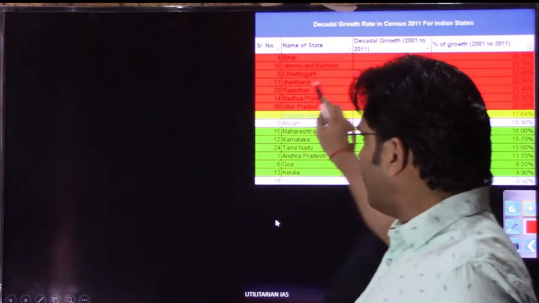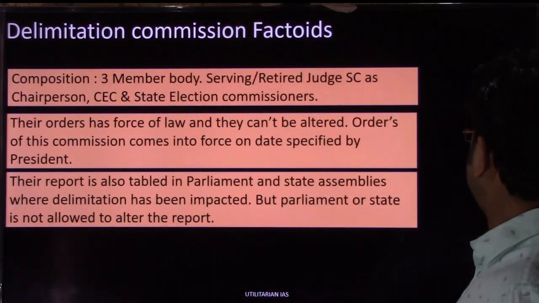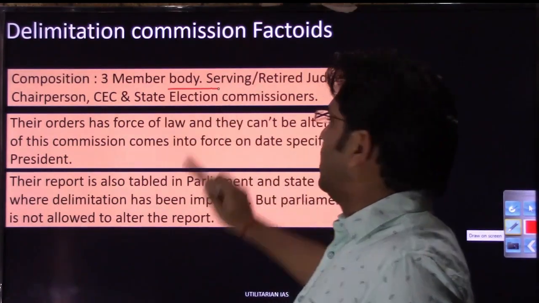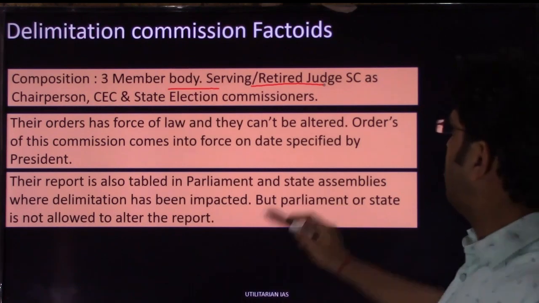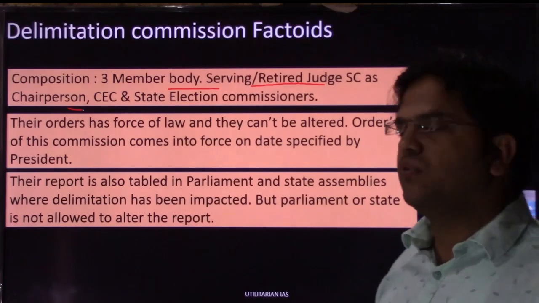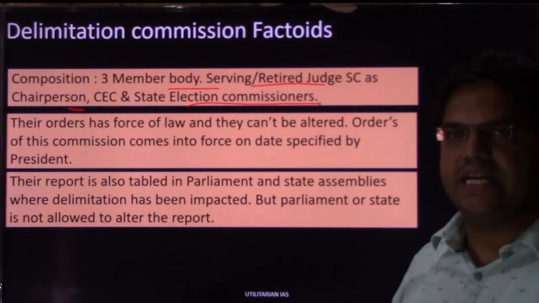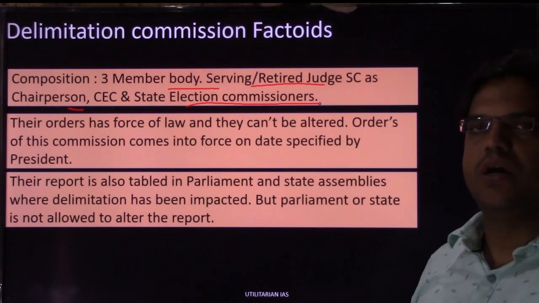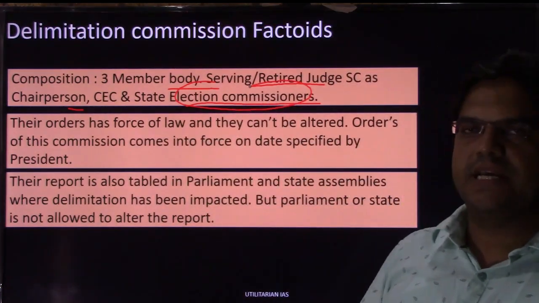Delimitation commission के बारे में. Let us see delimitation commission के powers and delimitation commission के what you call functions, right? So what is the composition of delimitation commission? So composition, this is a 3-member body actually, right? जिसमें जो chairperson है, who will be a serving or retired judge of Supreme Court who will act as chairperson, then chief election commissioner आपके होंगे, and the third person would be election commissioners of states, right? जिन states में restructuring होनी है, तो असम के लिए अगर होनी है तो असम का एक election commissioner रहेगा, right? अगर JNK में होना है तो JNK.